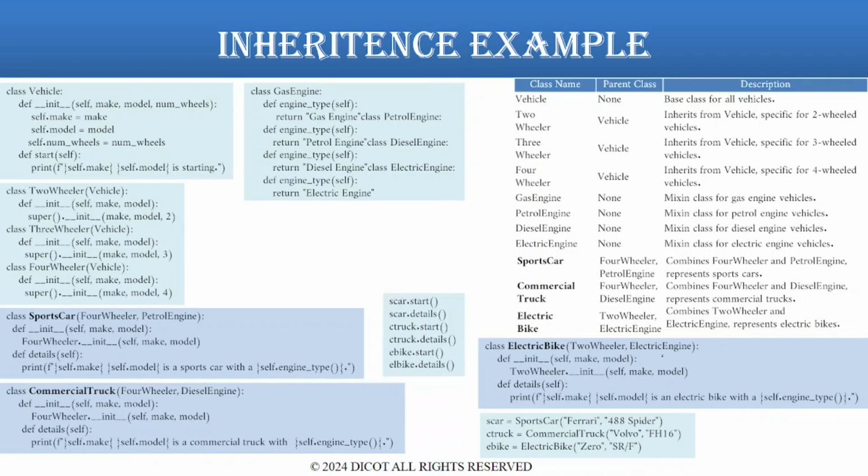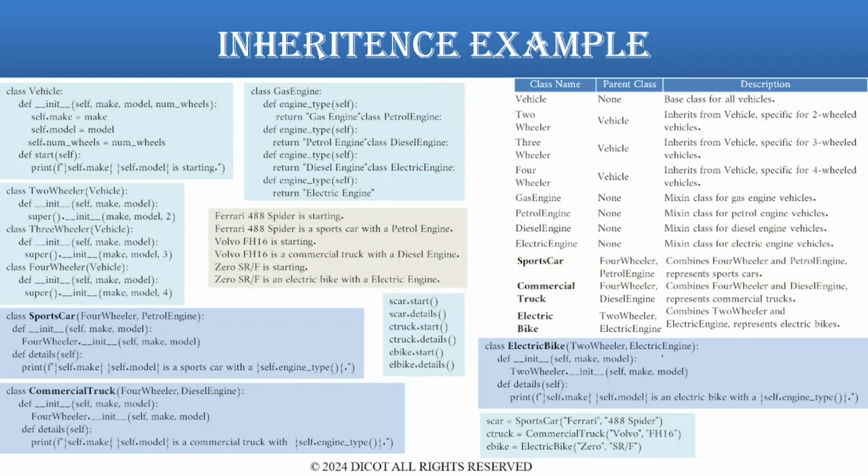Now, let's call the methods start and details. The start function is inherited from the vehicle class but not modified. We can display details of all the vehicles using the function details, so here are the invocations for both the methods: s_car.start, s_car.details, c_truck.start, c_truck.details, e_bike.start, e_bike.details.